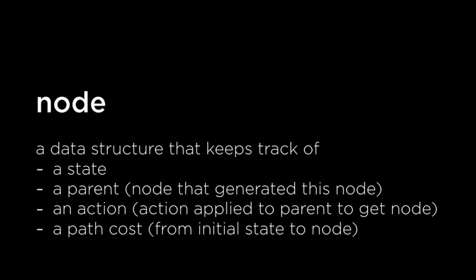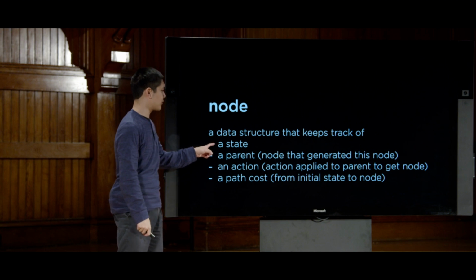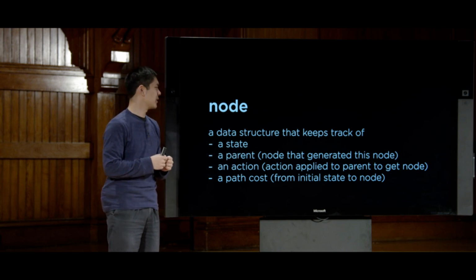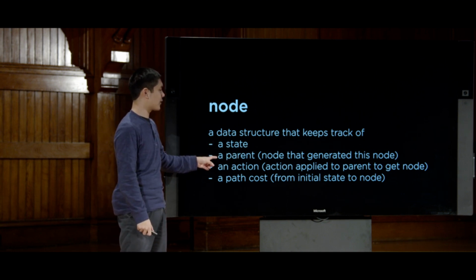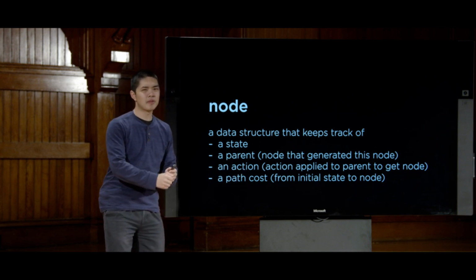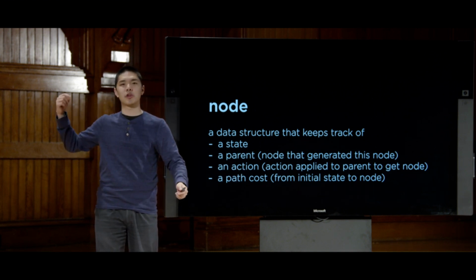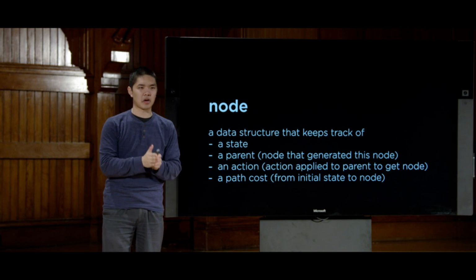A node is a data structure that is just going to keep track of a variety of different values. And specifically, in the case of a search problem, it's going to keep track of these 4 values in particular. Every node is going to keep track of a state, the state we're currently on. And every node is also going to keep track of a parent, being the state before us, or the node that we used in order to get to this current state.